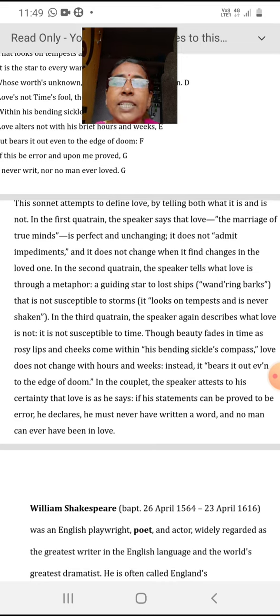Though beauty fades in time as rosy lips and cheeks come within his bending sickle's compass.